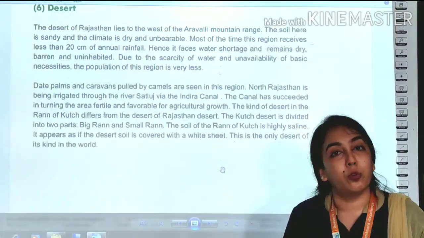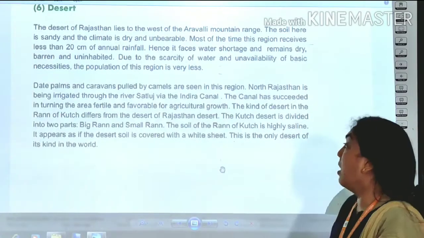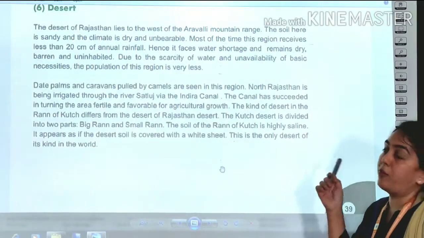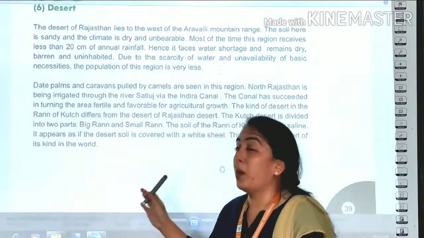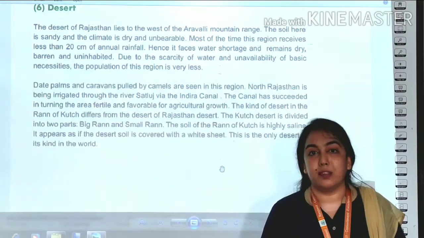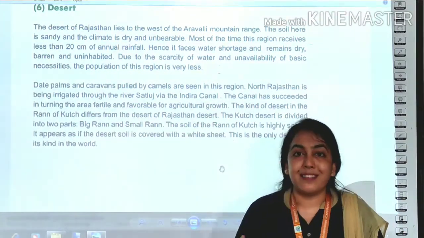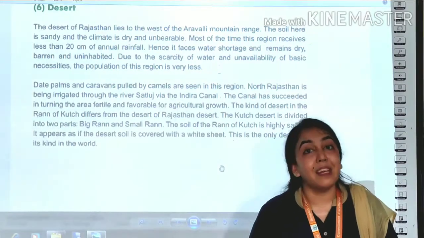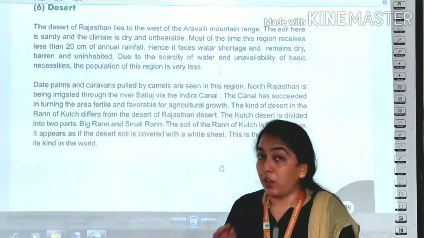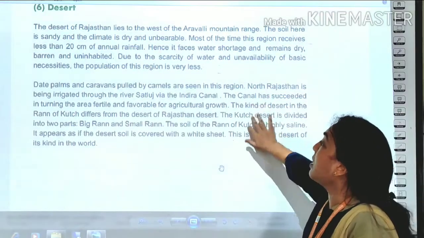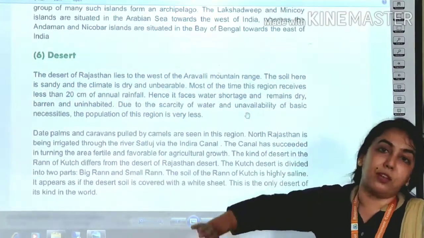It has wrapped a white sheet around itself. And this is the only desert of its own kind in the world. It is a completely different kind of desert. It means we do not see a desert like this anywhere else in the world. It is totally different, and that is why it is important. It is a different desert.